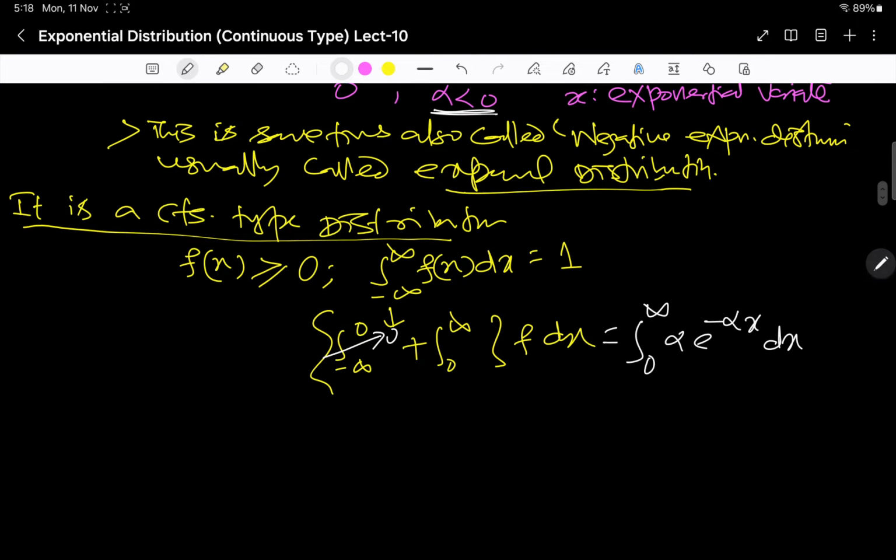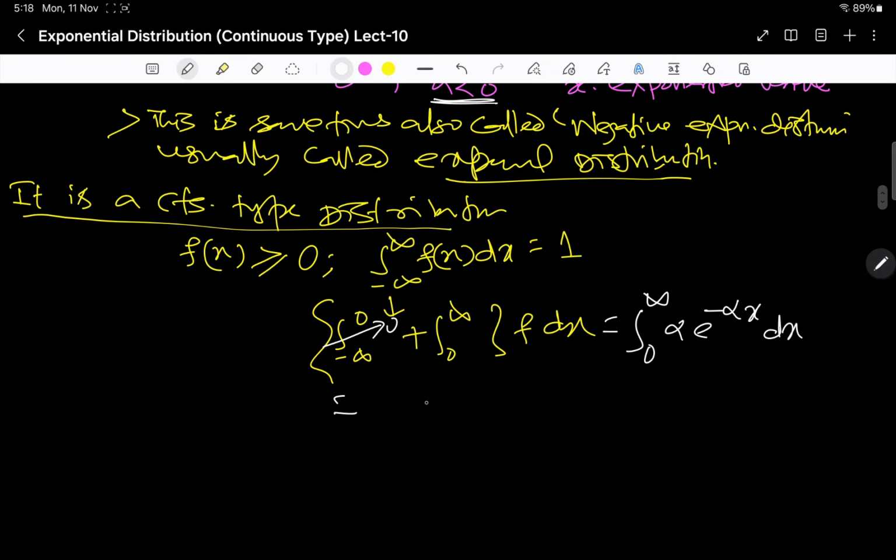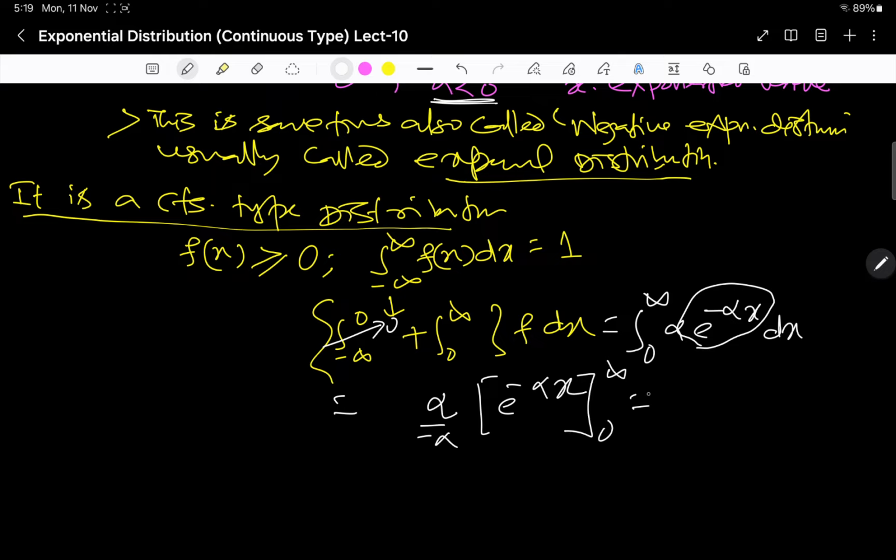Integrating, alpha being a constant taken out, the integral of e to the power minus alpha x is e to the power minus alpha x divided by minus alpha, with limits 0 to infinity. So this is minus 1 into e to the power minus infinity, which is 0, minus 1, and it is 1. So it is guaranteed that it is a continuous type distribution.